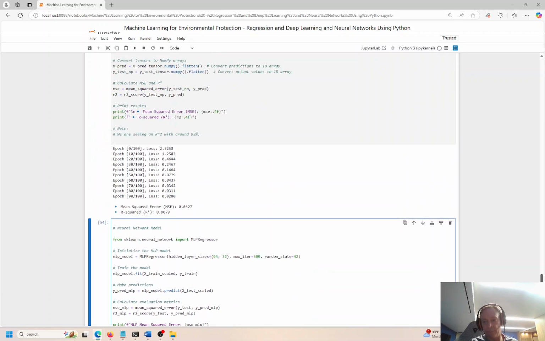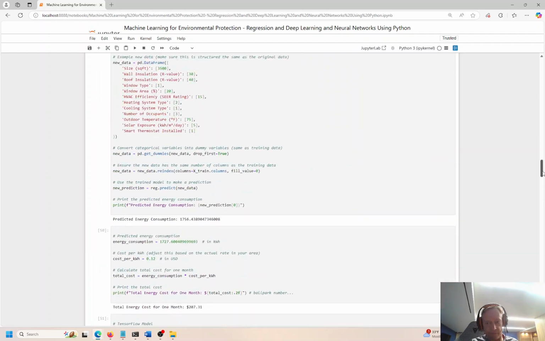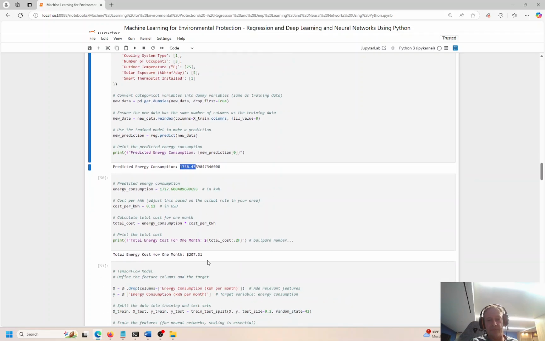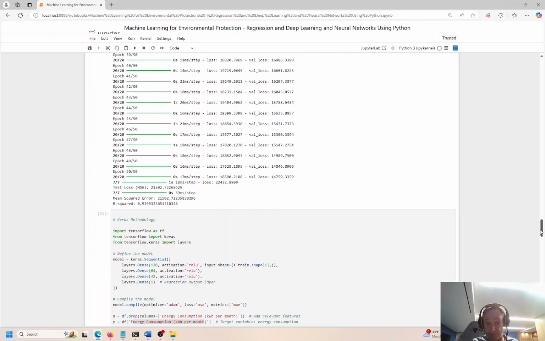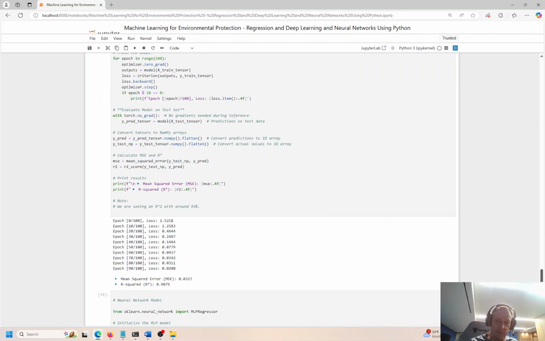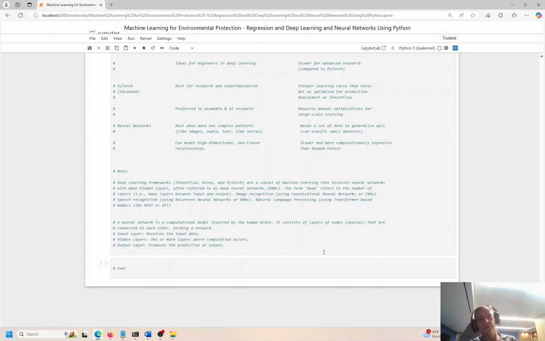I didn't redo the energy example over and over, but you can see it's essentially the same, right? We're predicting energy consumption. We did that once. We don't have to do different flavors. It's the same thing over and over, right? You get the point. And we figured out the cost for this household, $207. So I didn't repeat those exercises. It's the same type of iteration over and over down here, right? So there you go. There's exposure to classical regression, deep learning, and neural networks, and everything was executed just as expected and produced results that, again, meet our expectations.